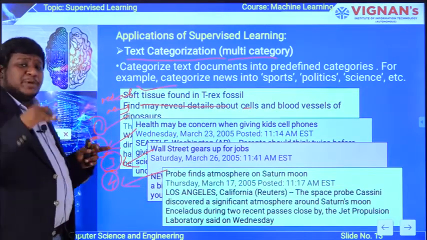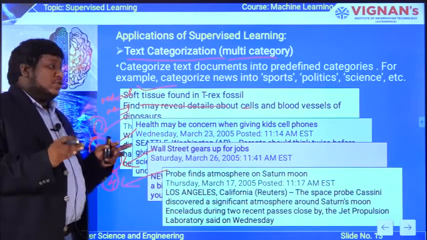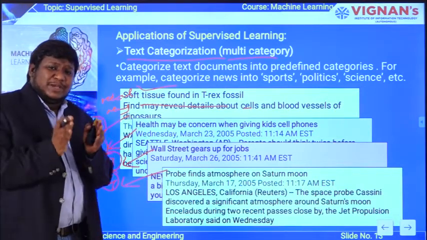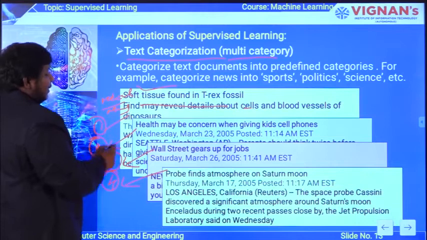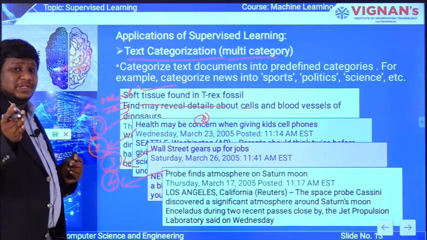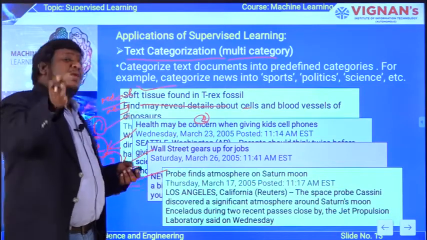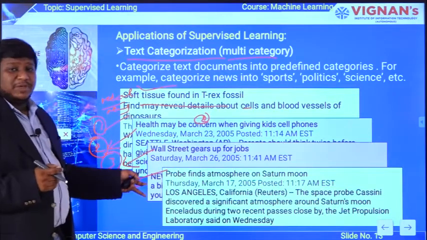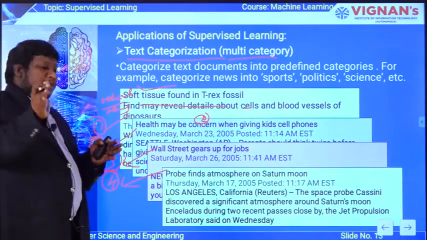So if you observe, a newspaper contains so many types of news data. Here in text categorization, we are going to separate the different types of articles or news parts from the entire data. First one, you can see medical data being separated. Second one is the warning to parents, giving suggestions to be careful with your children while dealing with smartphones. Third one is Wall Street gears up for jobs, which can be useful for unemployed people. And fourth one is the latest developments on research about space. Like this, text categorization can be done on a news edition.